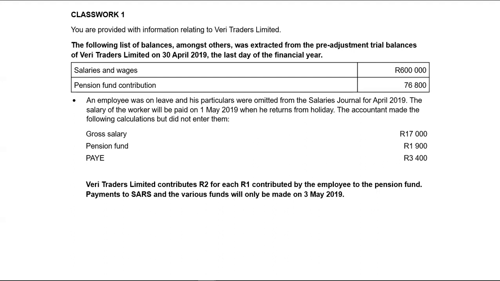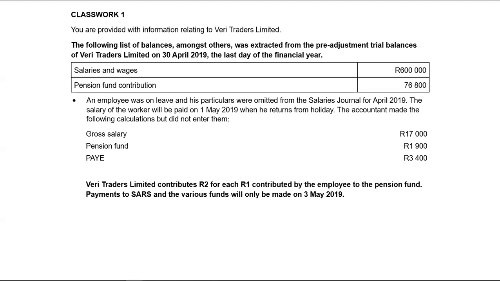And then they say Veritas Limited contributed 2 rand for every 1 rand contributed by the employee to the pension fund. Payments to SARS and the various funds will only be made on the 3rd of May 2019, which is the next financial year. That simply means that any contributions or deductions will be paid the following financial year. So for the current financial year, they should be recognized as current liabilities.